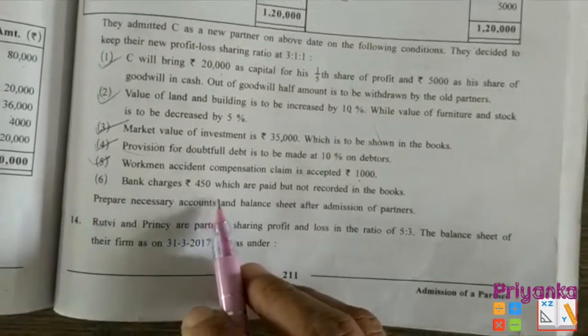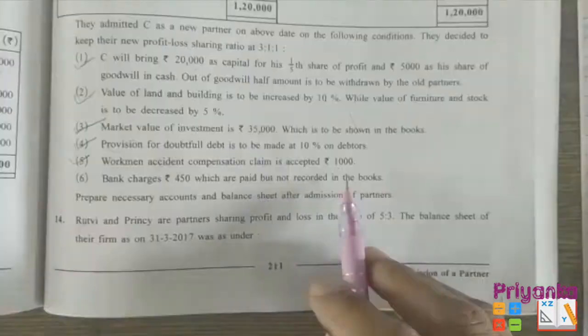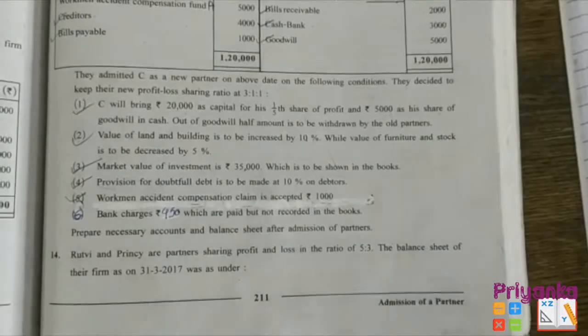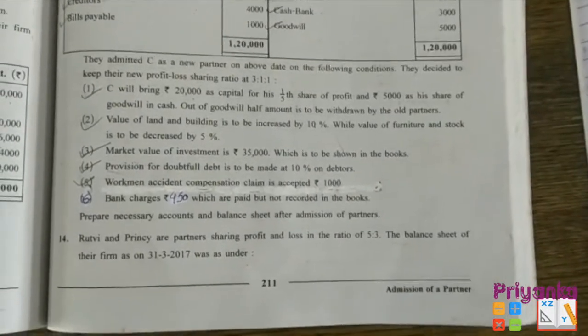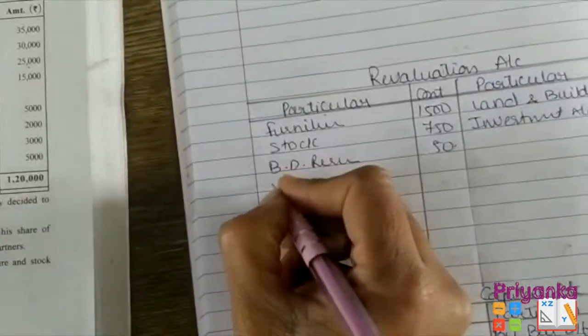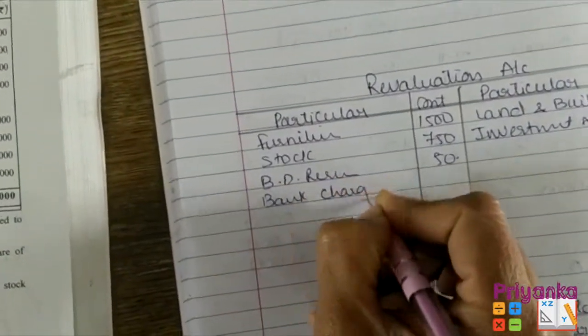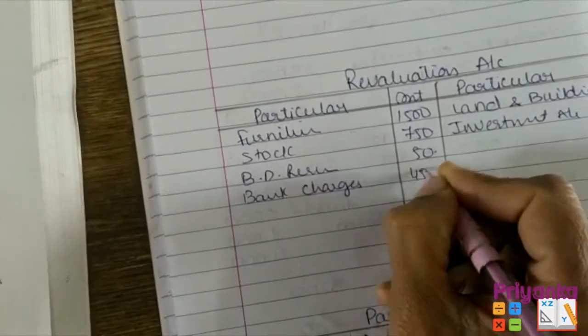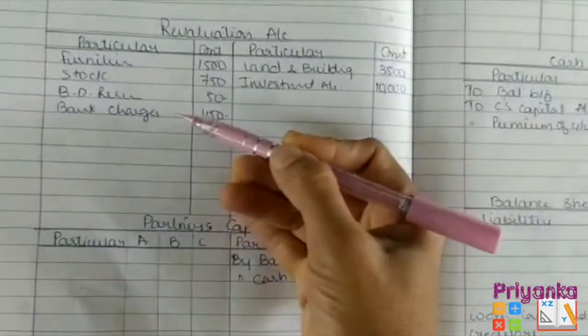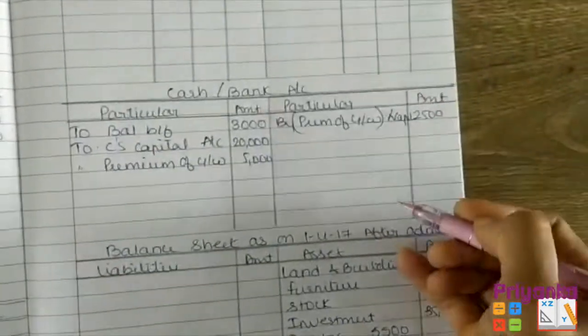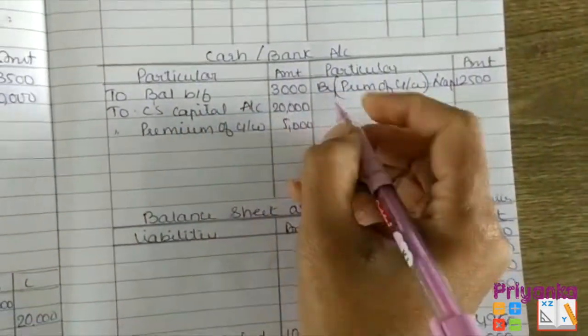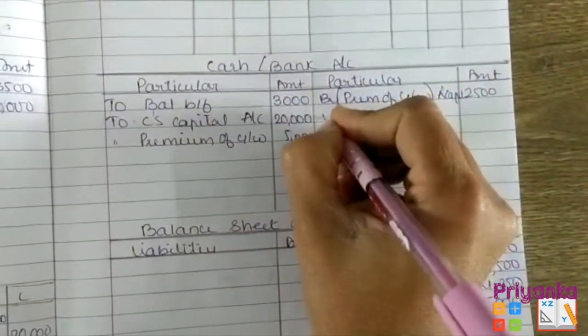Sixth one is the bank charges 450 which are paid but not recorded. Adjustment, that is bank charges 450 which are paid but not recorded in the book. Now this will be entered into the revaluation account debit side by writing bank charges with the amount 450, and as it is related to the bank, it will come as bank charges on your bank book, cash and bank book.